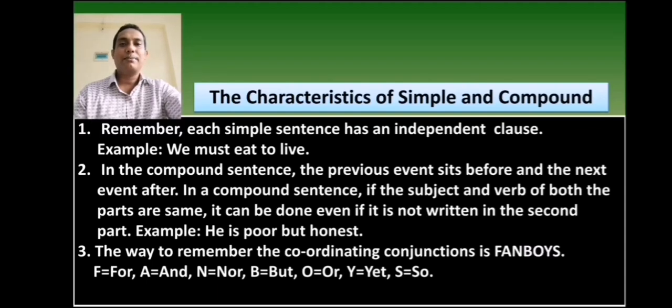সাবজেক্ট এবং ভার্বটিকে না লিখলেও চলে। For example, he is poor but honest. In the sentence, he is poor is the first independent clause. He is honest is the second independent clause. But in the second clause, why just write honest? কিন্তু দ্বিতীয় ক্লজটিতে কেন শুধু অনেস্ট লেখা হলো?